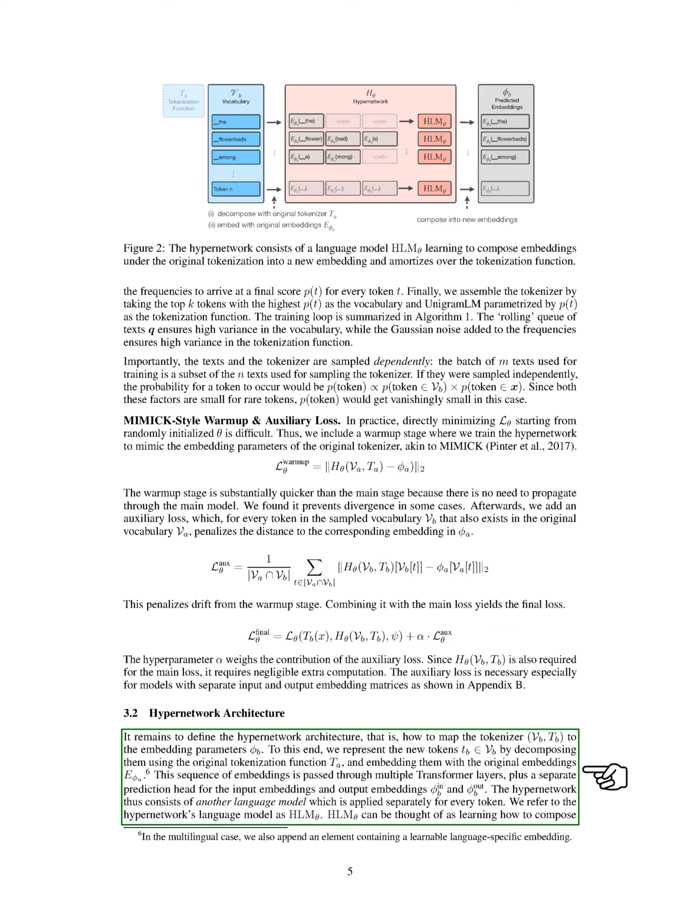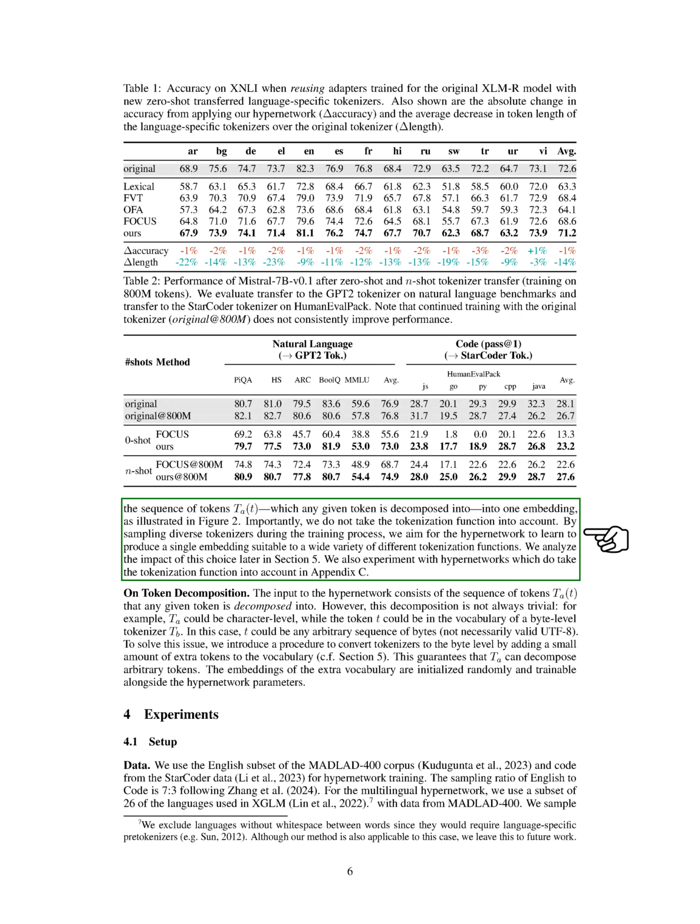The hypernetwork includes another language model that is applied individually for each token. We call this language model HLM_theta. This model learns how to combine the sequence of tokens t_a(t) into one embedding. It's important to note that we don't consider the tokenization function in this process. By using various tokenizers during training, we aim for the hypernetwork to learn to generate a single embedding suitable for different tokenization functions. We will discuss the impact of this approach later. We also test hypernetworks that do consider the tokenization function in the appendix.